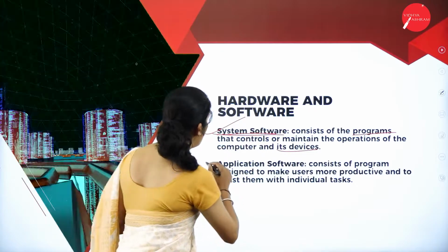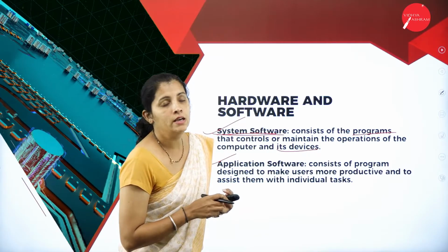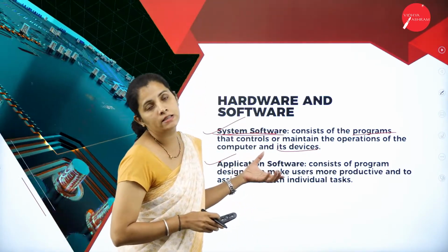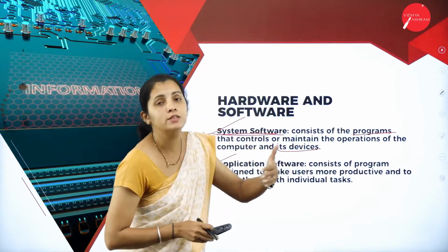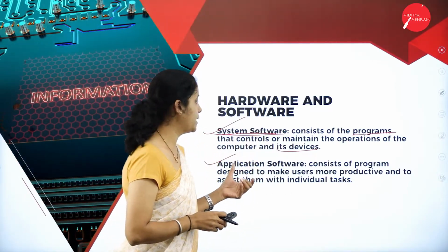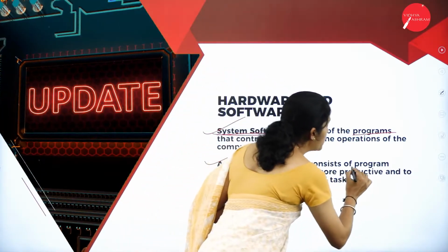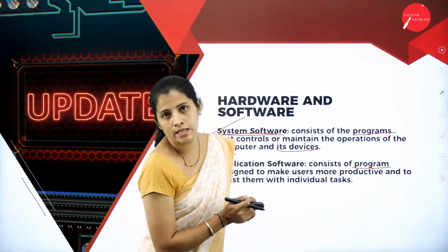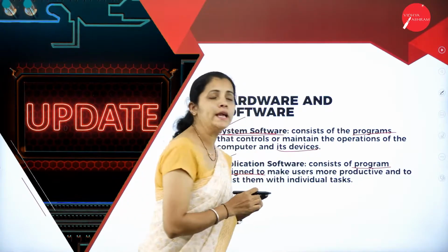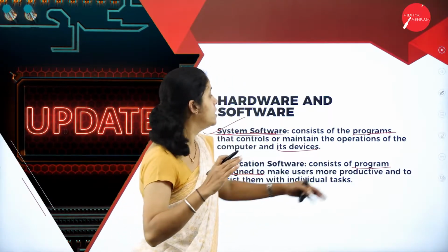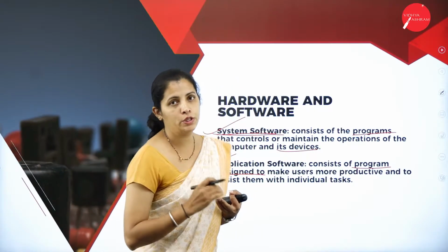Then I'm going to have application software. So what is application software? Here once again it is a program or instruction, and that is designed based on the user request. So application software consists of programs. Here a program is nothing but the steps of instruction that is designed to make the user more productive and to assist them with individual tasks.